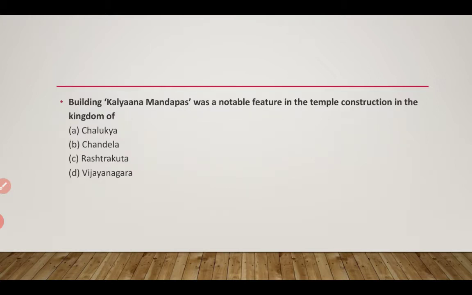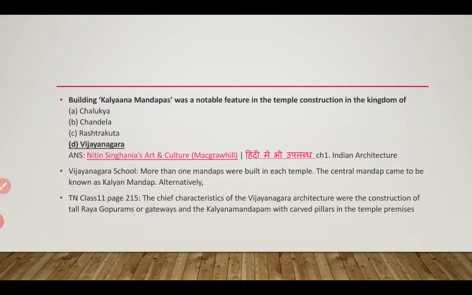Next question. Building Kalyana Mandapas was a notable feature in the temple construction of which kingdom? The answer is Vijayanagara. It is the main feature of the temples of the Vijayanagara Empire. The central mandapa came to be known as the Kalyana Mandapa.